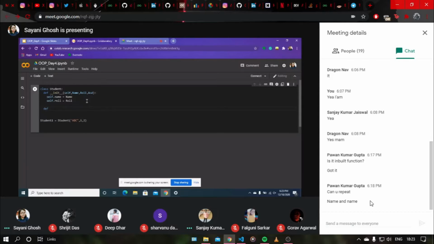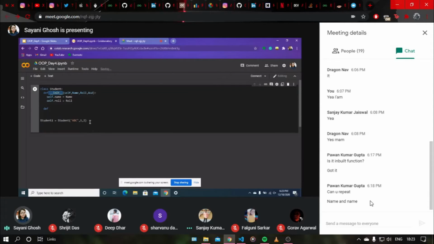Yes, exactly. So that's what I said. This is a special function, a constructor, so it is automatically called when we are creating the object. That's why the name is init, the initializing function. It will only act when we create the object.